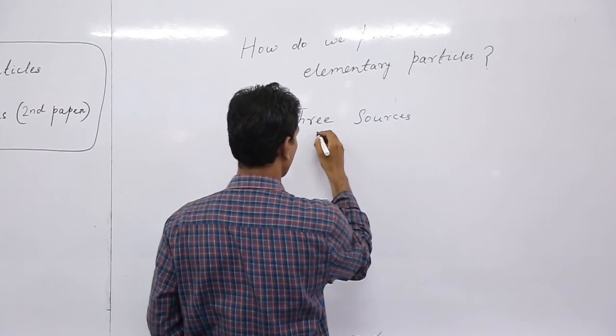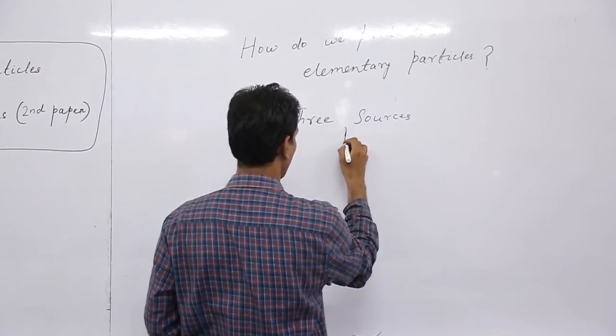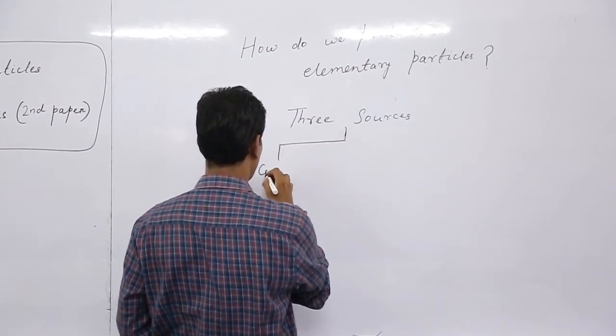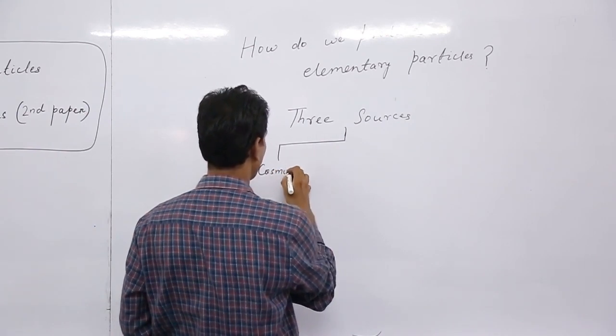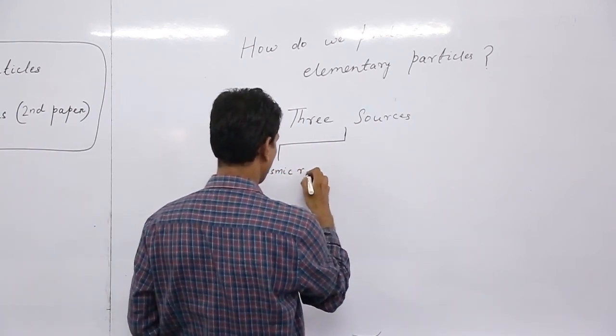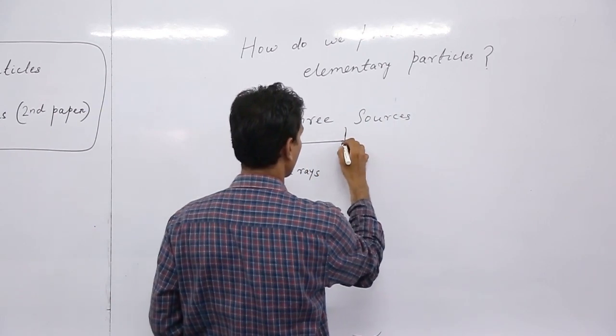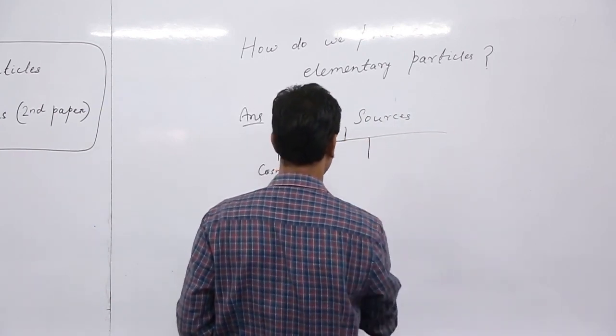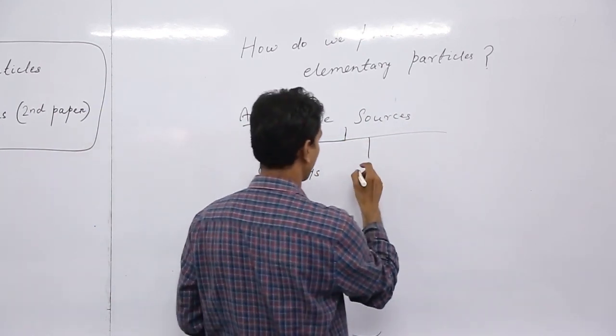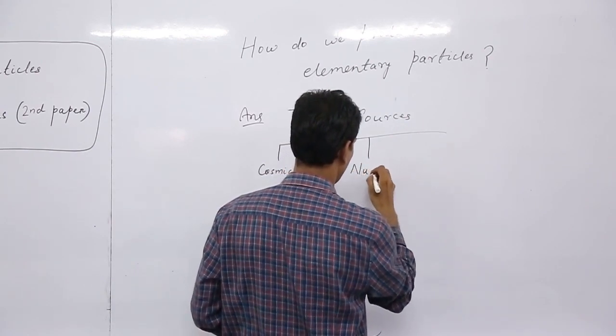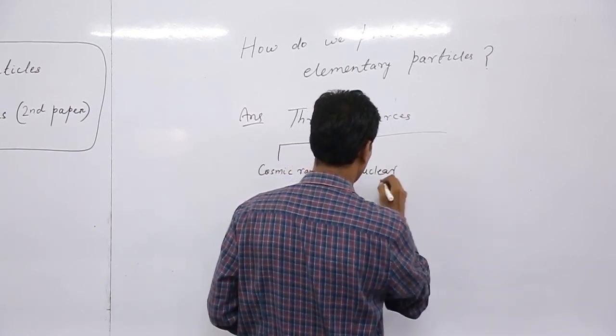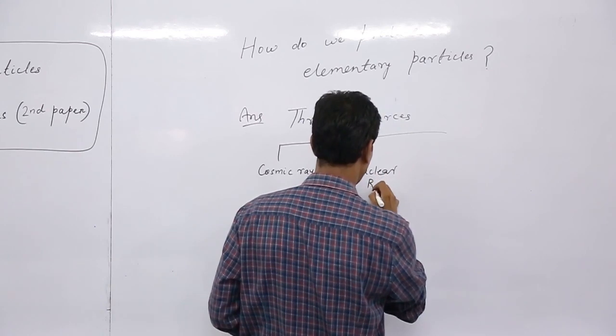One is cosmic rays. From cosmic rays, elementary particles are produced. Another is nuclear reactors.